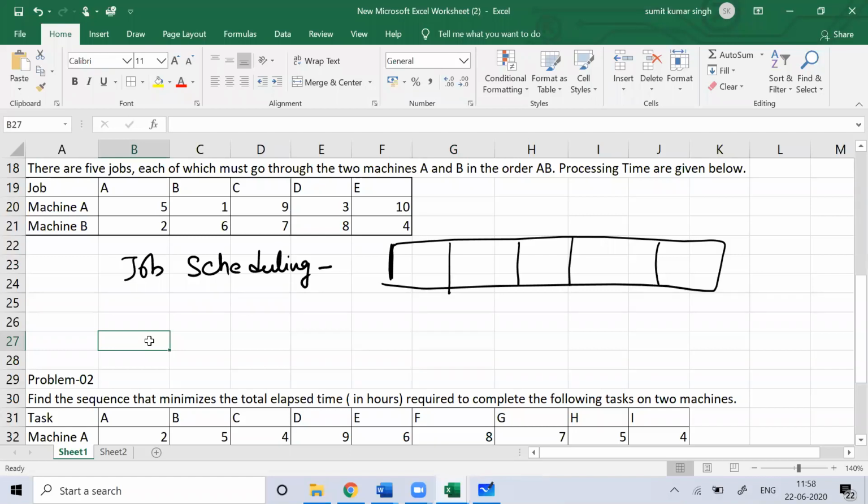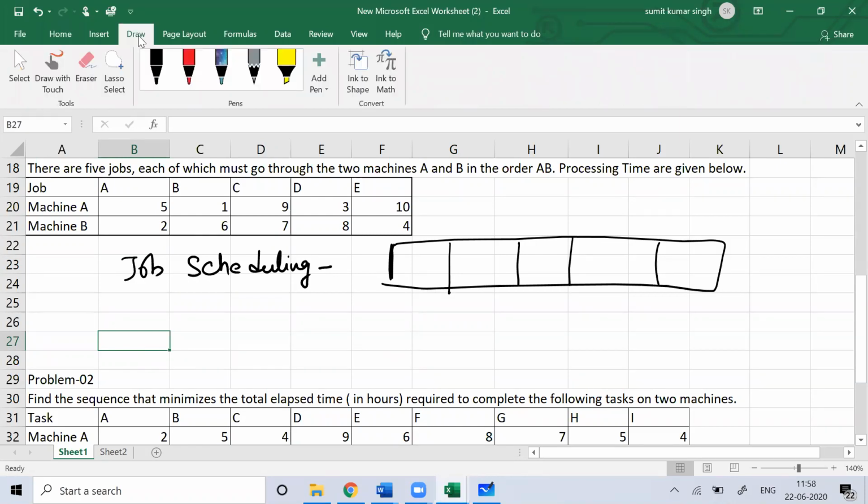For machine A, I'll prefer the job which takes the minimum time. For machine A, I'll start with the job which takes the minimum possible time. You can see this is the data of machine A. So I'll start with the work on machine A which takes the minimum time, which means I'll start with job B, because job B is taking the minimum time on machine A. So I'll start with job B on machine A.